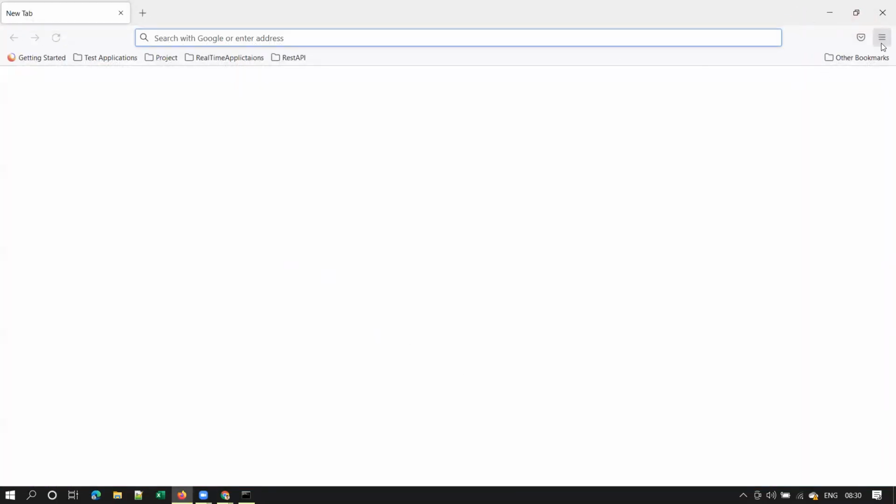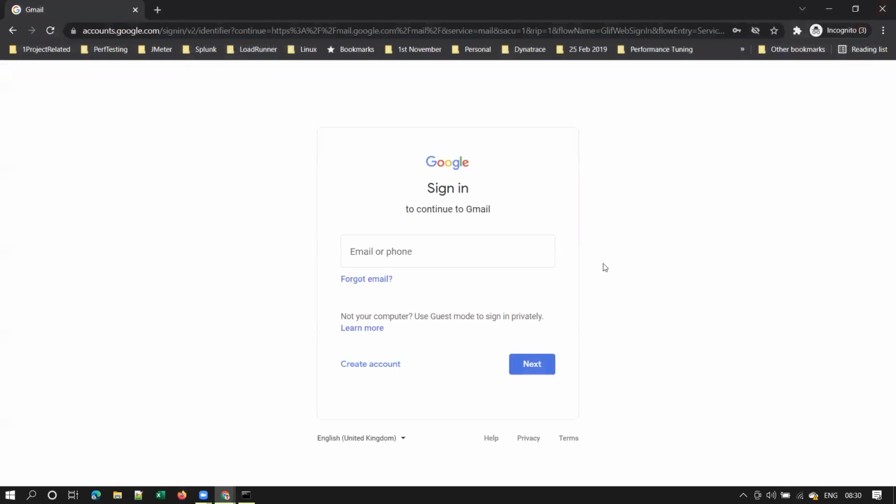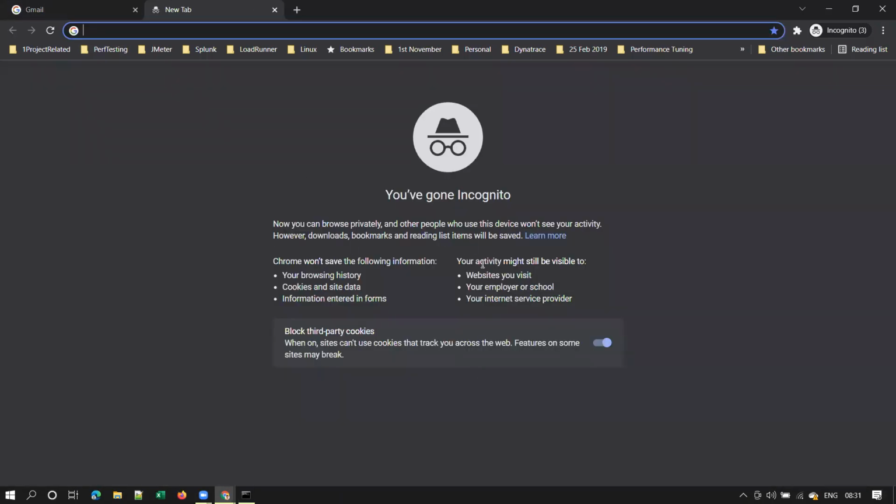And why do we use this private browser? Suppose you are using a shared machine, sharing your laptop or desktop between your friends and family members. If you don't want others to see your browsing history, you can use this private browser. However, please remember that whatever websites you visit, if you are using your office laptop, your activity will still be visible to your employer or school.